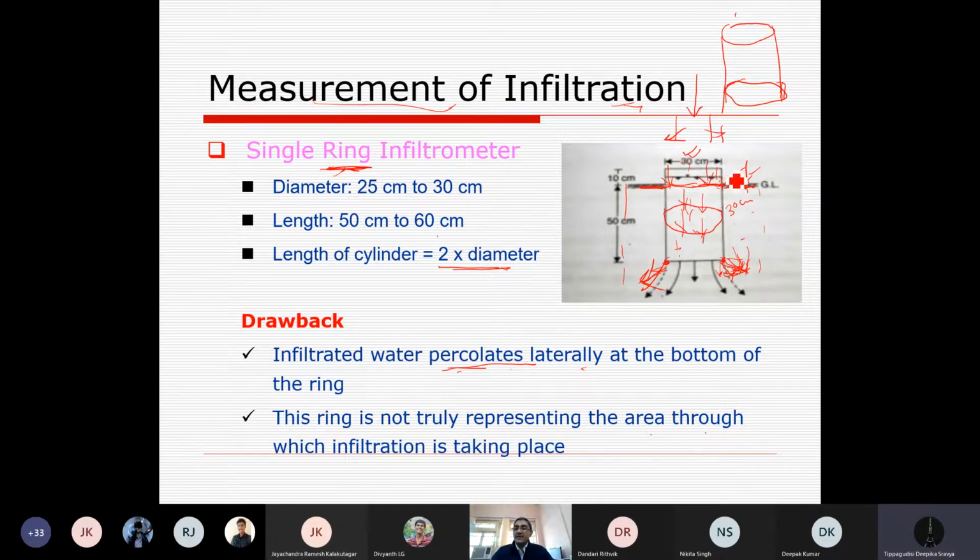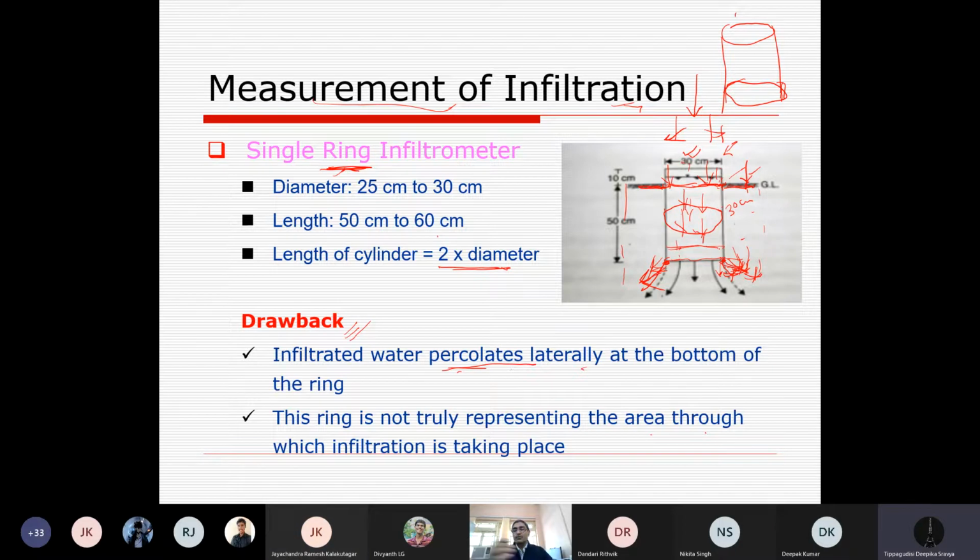Initially it was the rate of entry. Suppose after saturation, when the soil saturation front has just reached here, or before this, the rate of entry will be less, but the moment the front reaches here, it will move in other directions as well rather than vertical, and the rate of entry will increase. Yes or no? Yes, sir. That is basically the wrong information we get after a certain time, and that's why it has the drawback of error. Sir, that means we will always get a lower infiltration rate when compared to the actual infiltration rate.